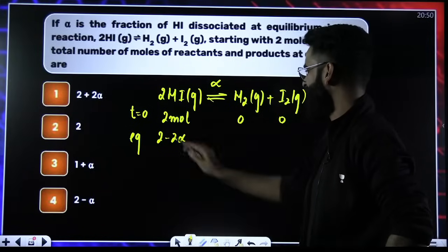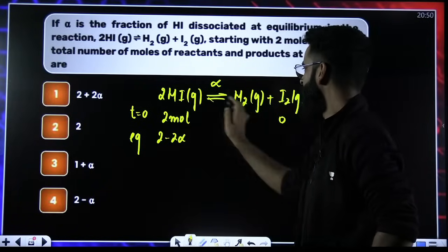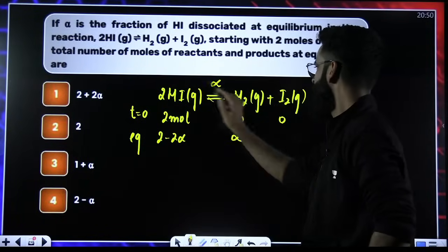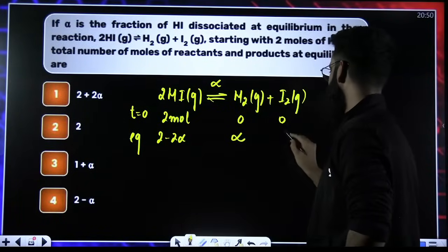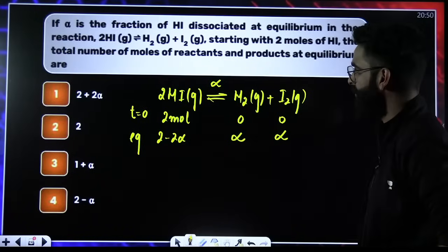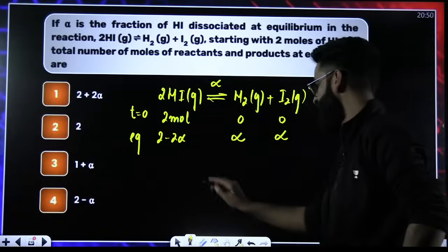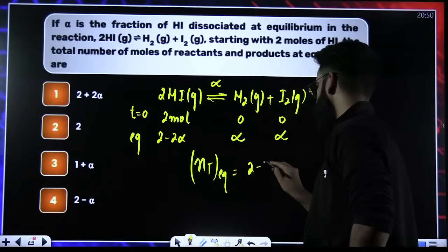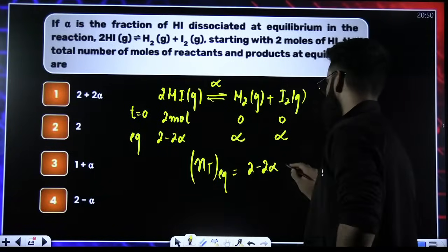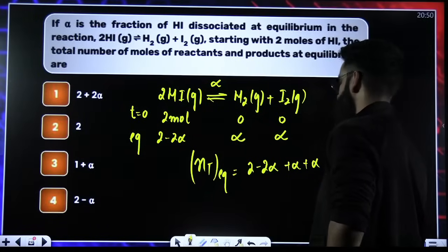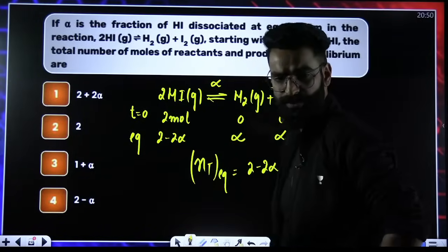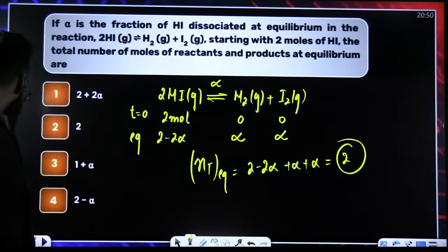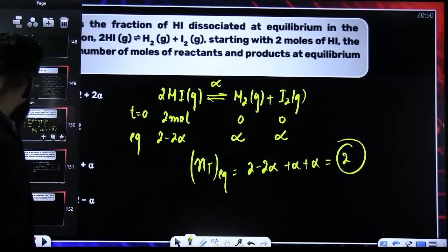Perfect. A minus A alpha, correct? So 2 gives 1, 1 gives 1 by 2, 2 alpha gives alpha. So total moles of reactants and products at equilibrium has to be equal to 2 minus 2 alpha plus alpha plus alpha. The value comes out to be 2. Done? The value comes out to be 2. I hope this is also clear.